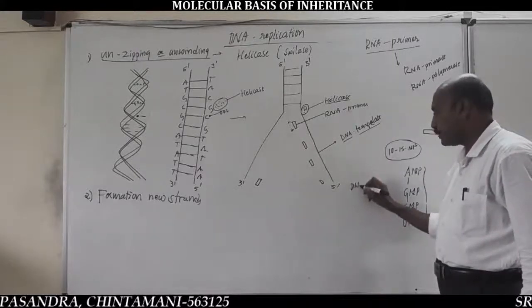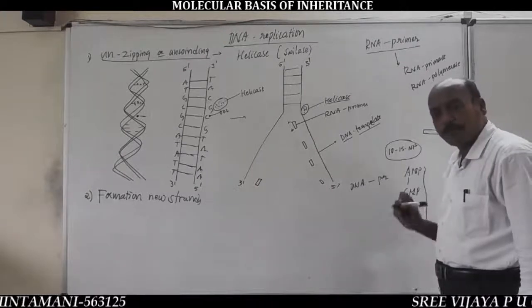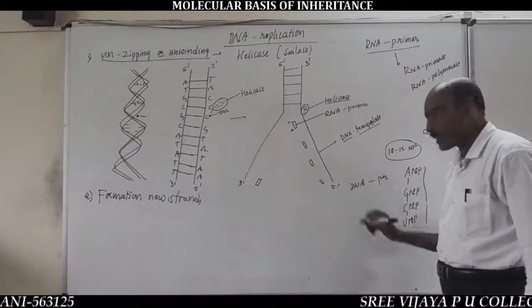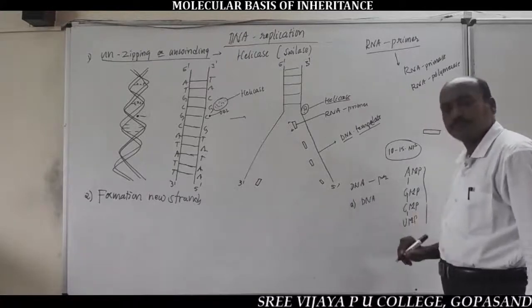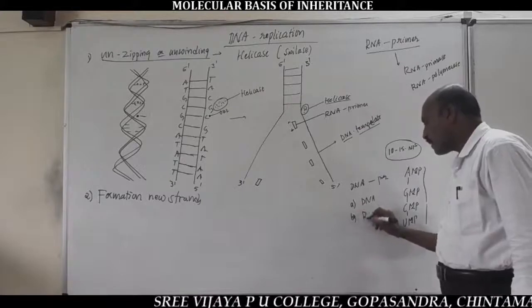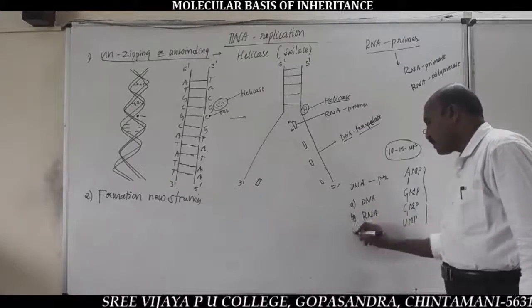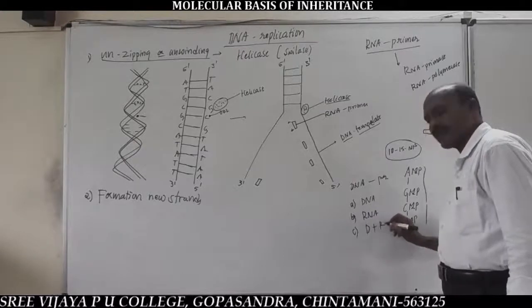So, DNA template is used to produce, and there are 4 options. One is DNA only. Next one is RNA only. Next one is both DNA and RNA.